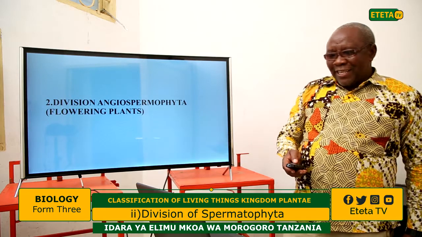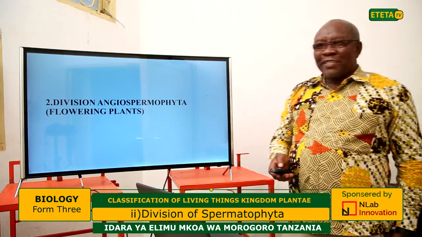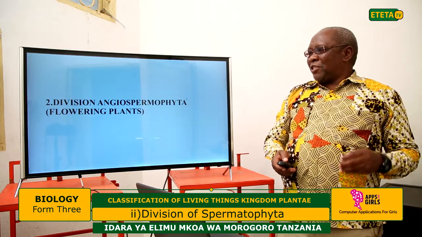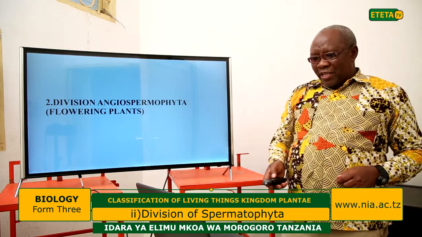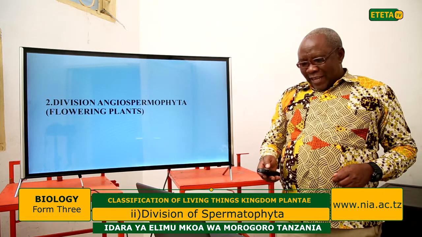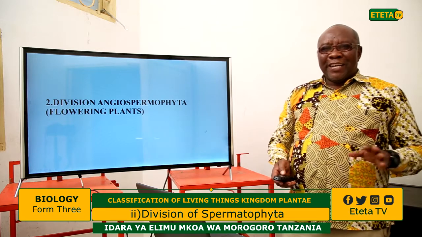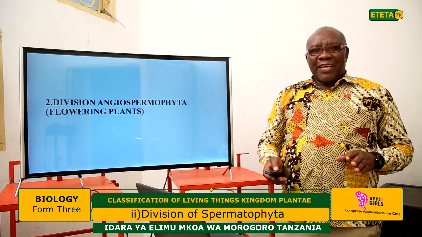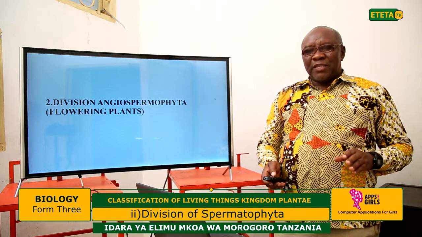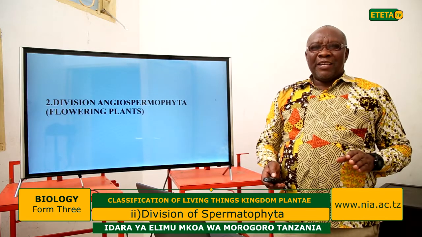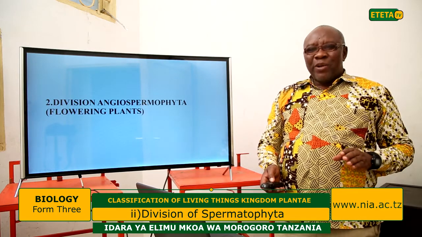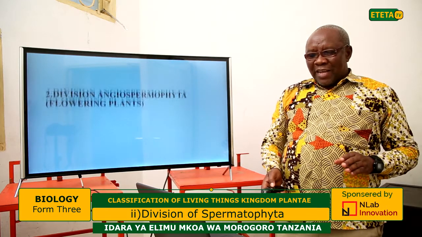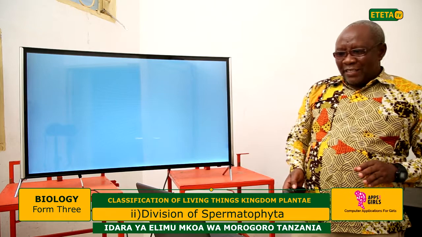Now today let us go straight to the second part of classification in Form 3, which is the division Angiospermophyta. When we talk about Angiospermophyta, it means those plants which produce flowers. In other words, they are known as the flowering plants. Now we are going to discuss the flowering plants.